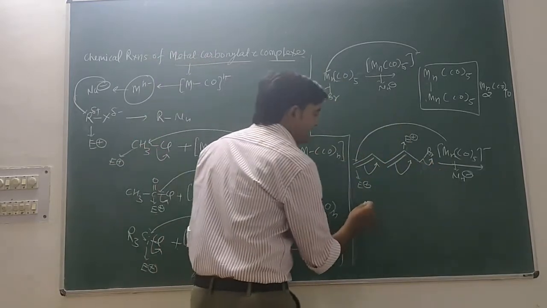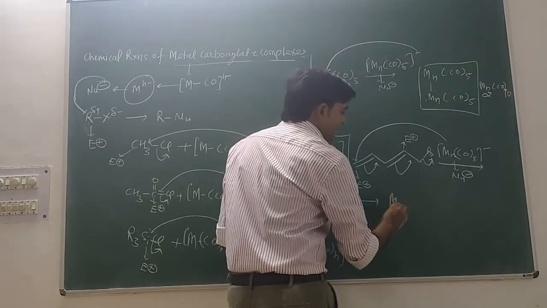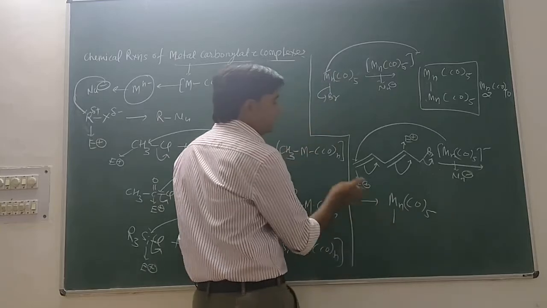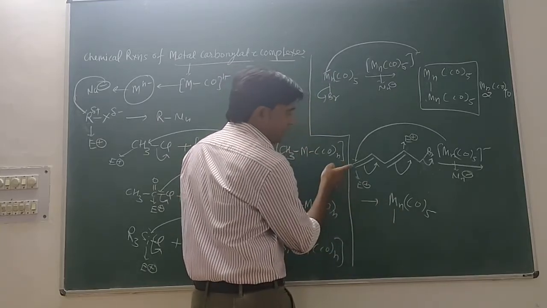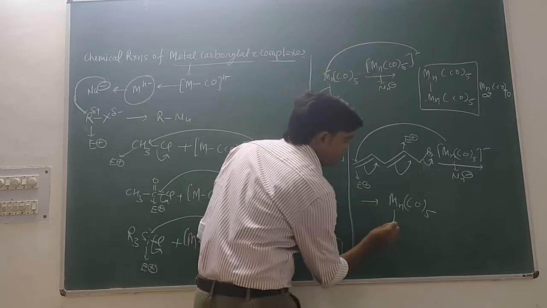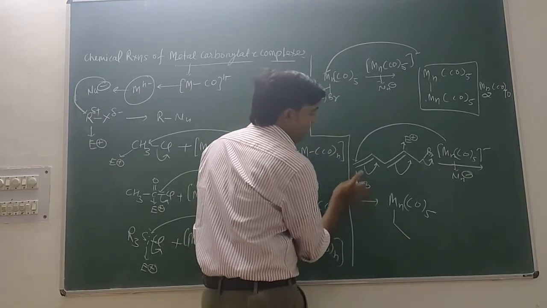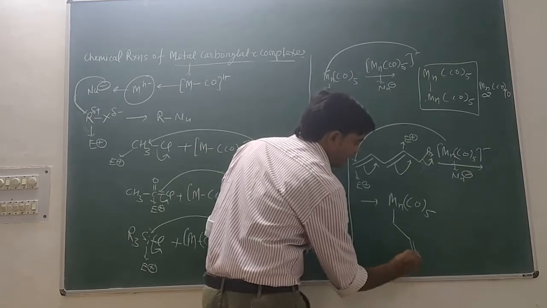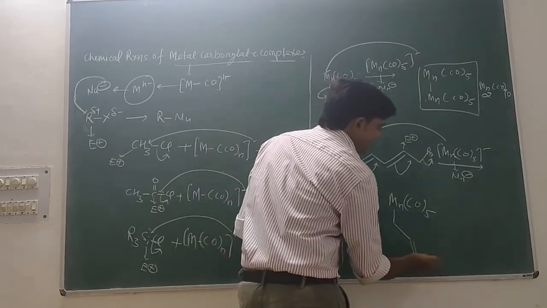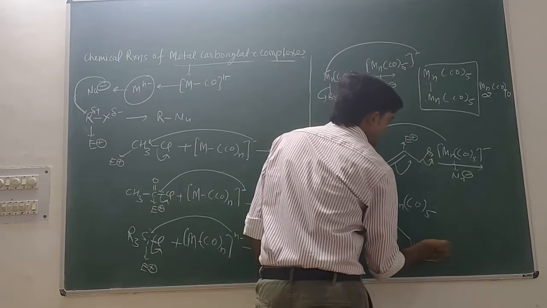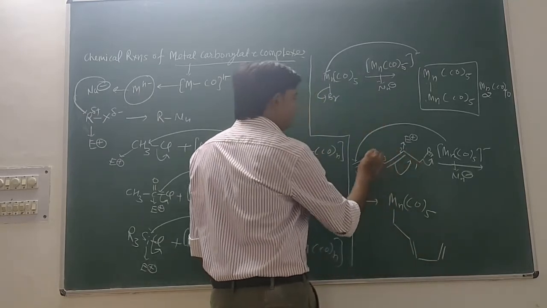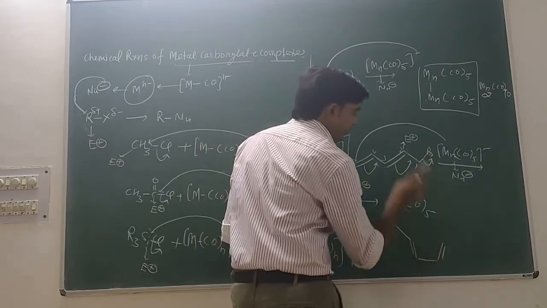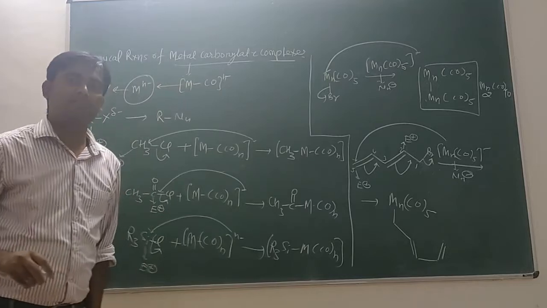So the product of this reaction will be Mn(CO)5, and this Mn is attached to this CH2 unit, this carbon, and the bonds shift so that you get double bond after double bond, with five carbons here: 1, 2, 3, 4, 5. So this is your final product of this reaction.